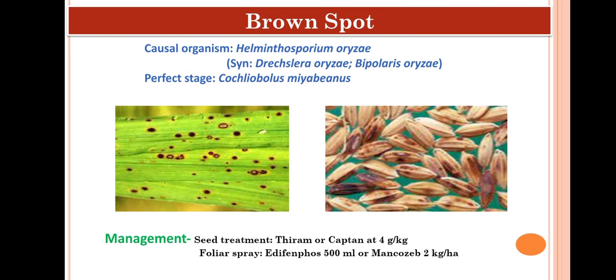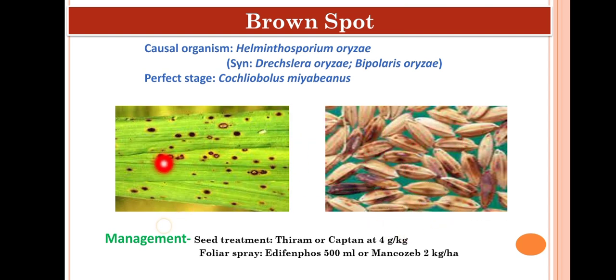Next most important disease is brown spot of rice. This is the main responsible cause for the Great Bengal famine. Next about the symptom, it develops dark brown minute spots with a yellow halo surrounding it on different plant parts like the leaf and also on the seed. On seed infection, it results in reduction in grain weight and its quality, that is the marketing quality.